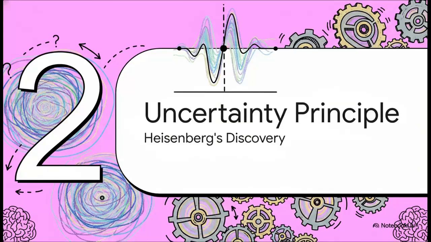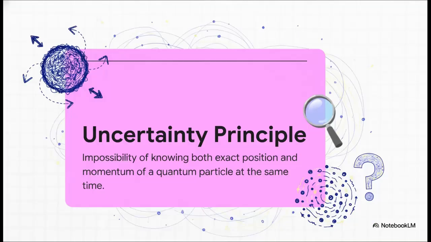Which brings us to our second chapter, Heisenberg's uncertainty. Now, this is Heisenberg's uncertainty principle. It states that there's a fundamental impossibility of knowing both the exact position and the exact momentum, so the speed and direction of a quantum particle at the exact same time. And I want to be incredibly clear here because this trips people up. This is not because our microscopes are too weak or human technology is just flawed. No, this uncertainty is a hardwired law of nature itself. It is literally baked into the very fabric of the cosmos.